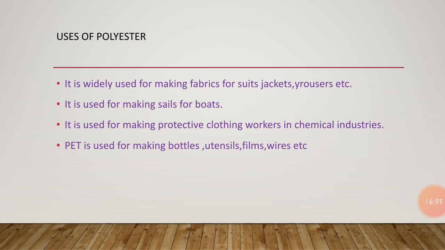PET bottles, I have already told you, are commonly used. Examples of polyester are mats and ropes. These things are made of polyester. So these are the different uses of polyester. PET is also used for making bottles, utensils, films and fibers, and it is used for making protective clothing for workers in the chemical industry.